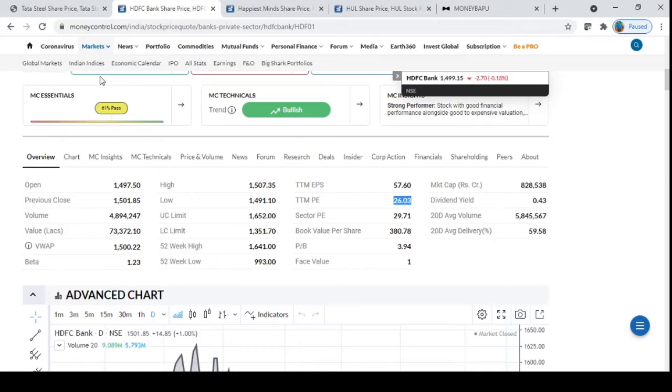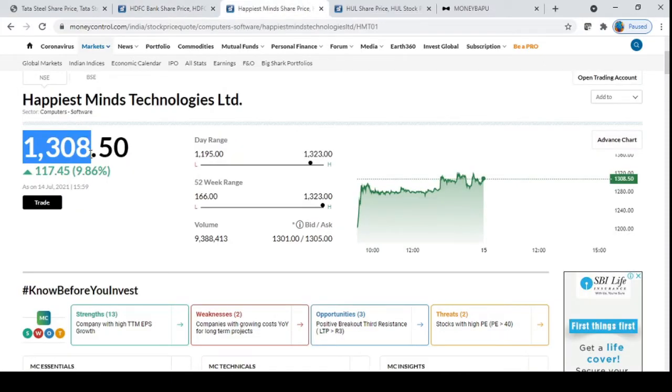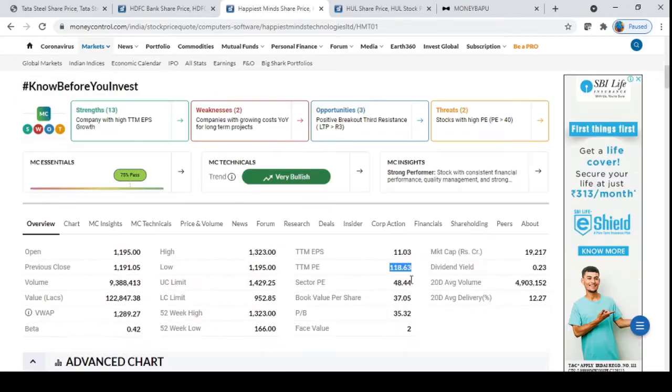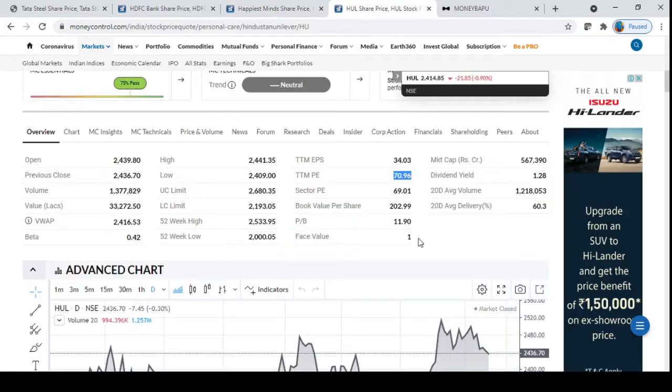So let's go to an IT company called Happiest Mind. I wanted to show you this company because its PE is exorbitant. Okay, so here Happiest Mind price is 1308 divided by EPS of 11 will give you an exorbitant PE of 118. Now we will discuss what exactly a PE of 118 means. Okay. Now you go to HUL, which is an FMCG company which makes your shampoos and pretty much a lot of your household products. Its PE is almost 70. So usually if you see, FMCG companies command much higher PE than steel companies.